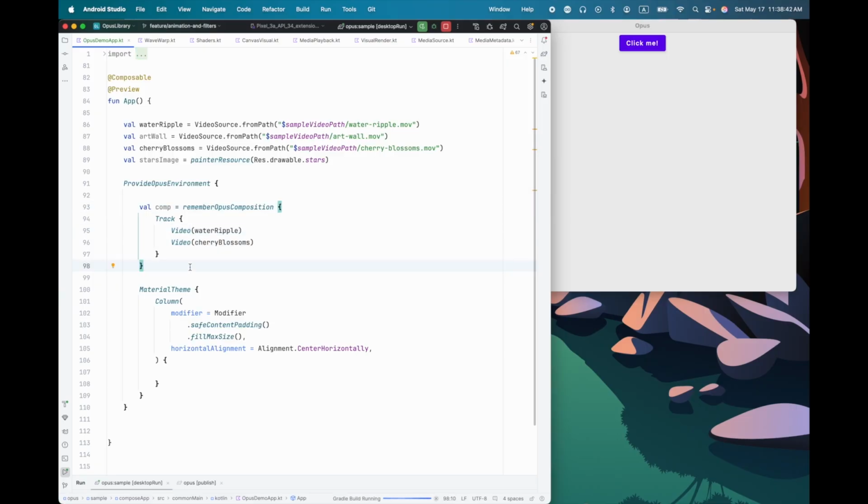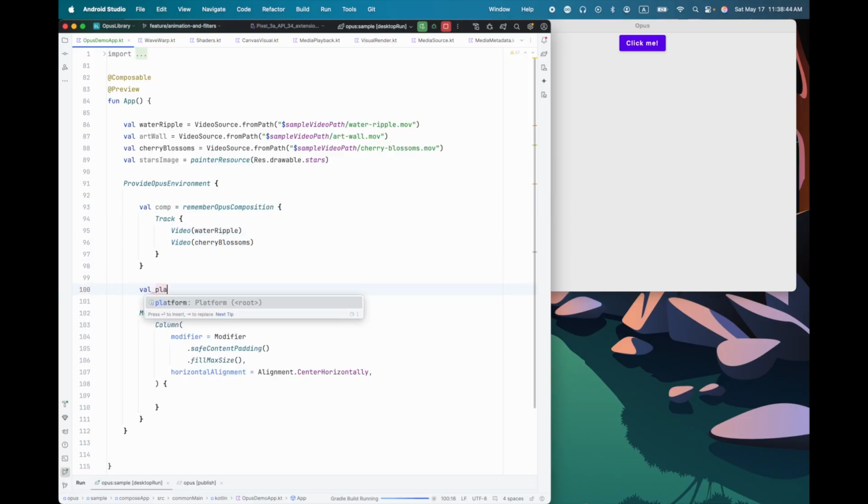Now, in order to play this back, I need something more. I need a player, and we do that with remember Opus player. Now, the reason this is a separate thing from the composition is you might not want a player. You might want to export it instead, or do both at once, or have 2 players showing the same composition at different times. And so you can do all of that. Now, if I were to call player.play right now, we would not see anything. We would only hear audio if there was audio in those videos.